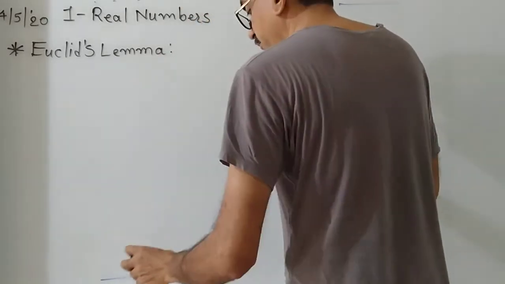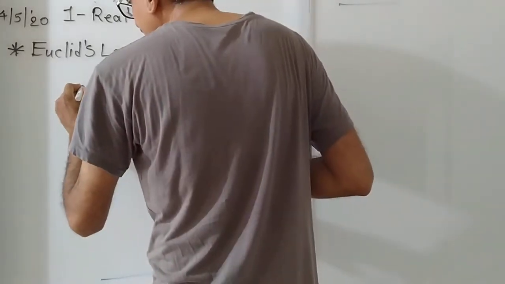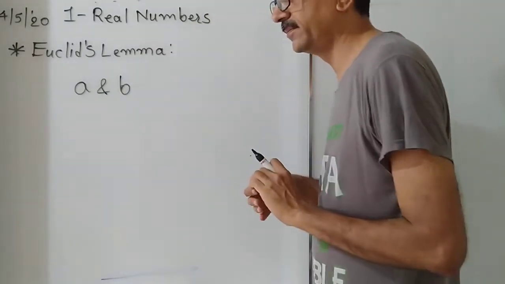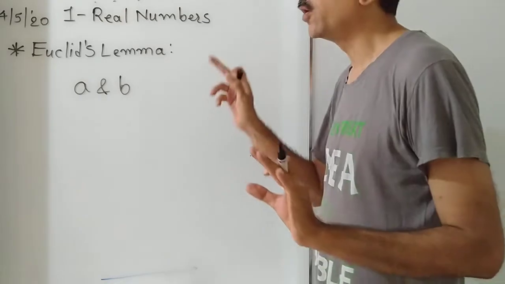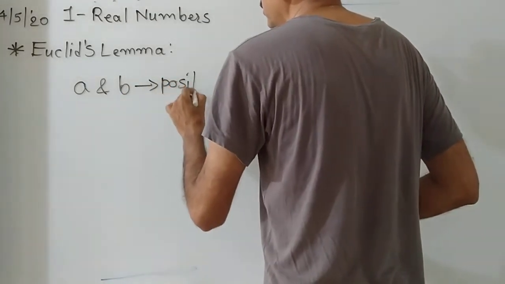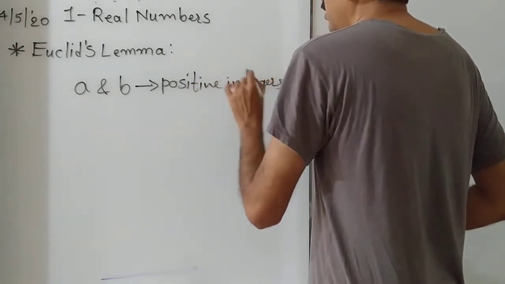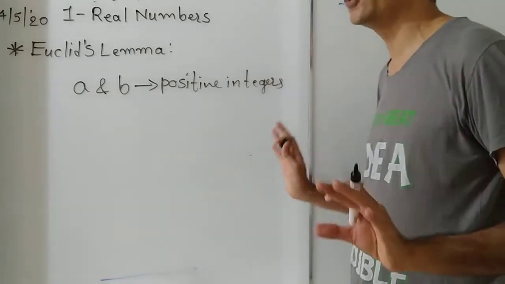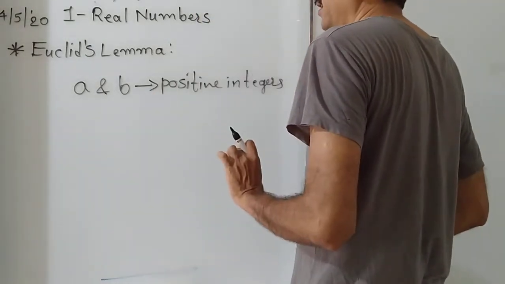Okay. So first we understand what is meant by Euclid's lemma. Then A and B are positive integers. What are positive integers? Our syllabus is restricted to positive integers, so don't bother about negative or fractional numbers.